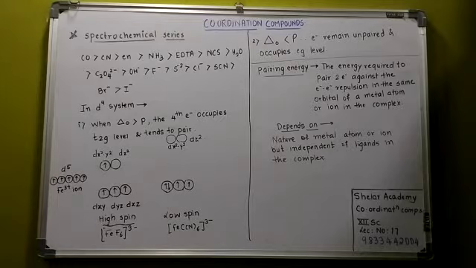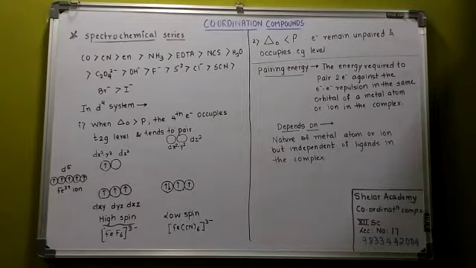You can see over here I have written cyanide is strong, ammonia is also strong, chloride is weak, thiocyanate is weak, bromide is weak. Okay, so these are all the ligands, and on the strength of the ligand, the pairing may take place, may not take place. All that depends on the strength of the ligand, how powerful the ligand is.